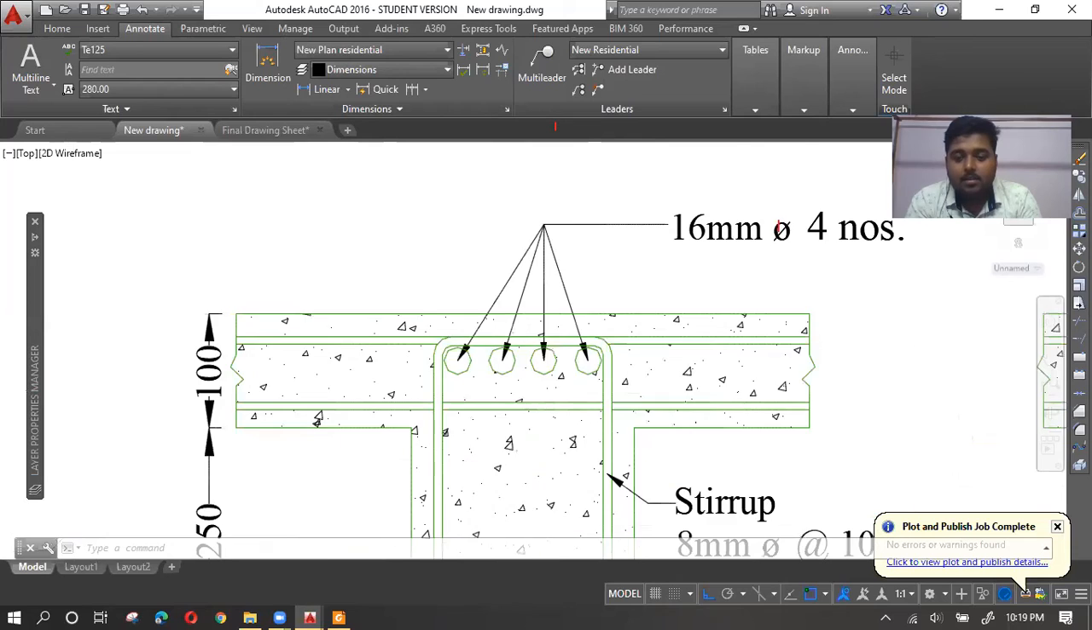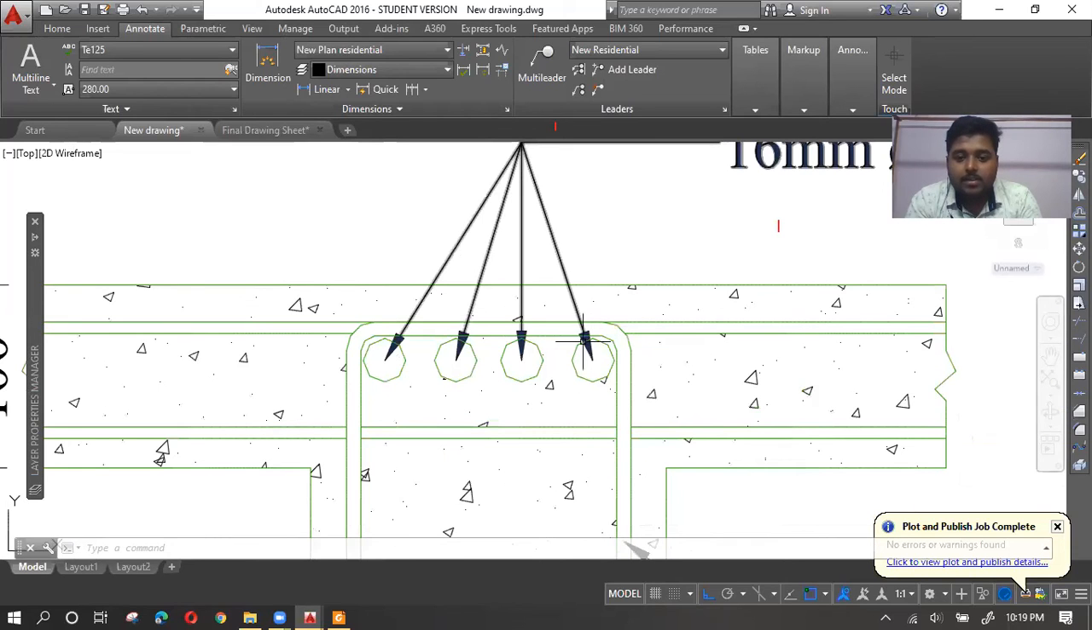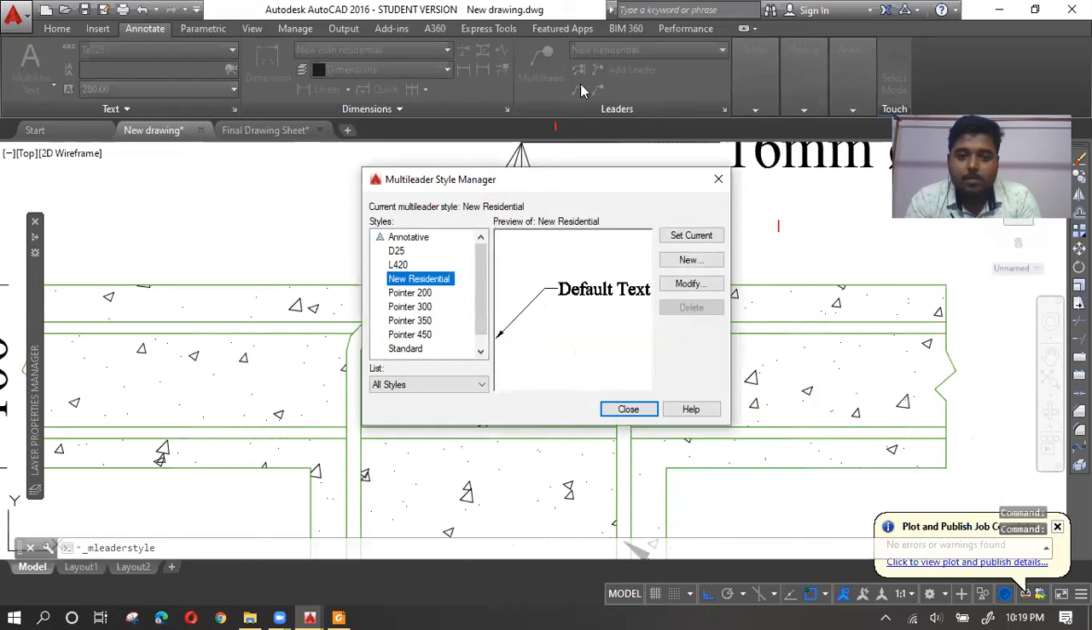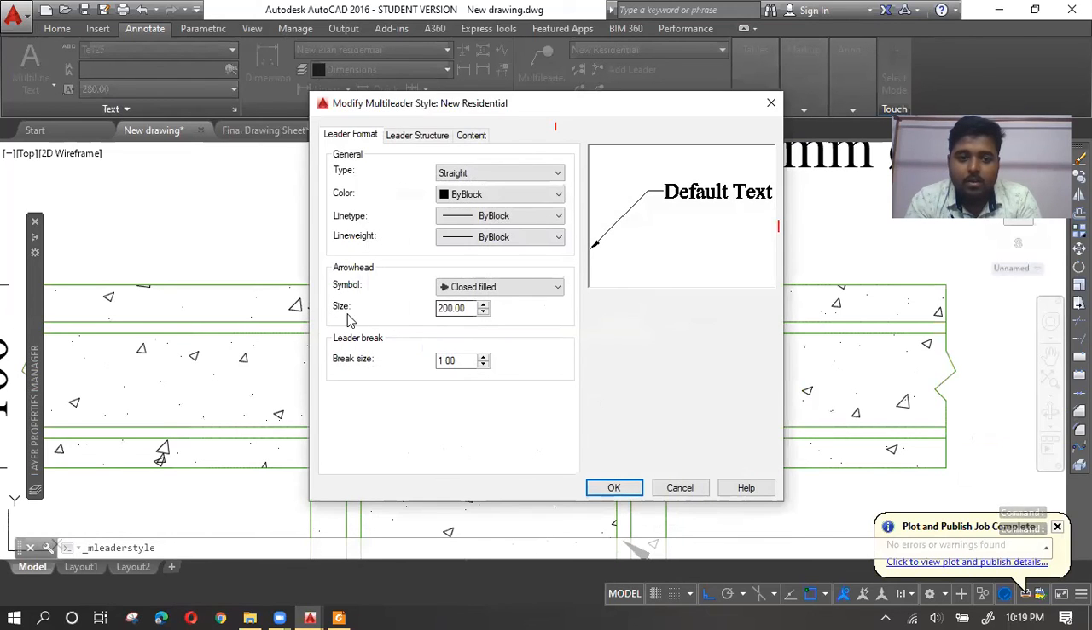So that is the thing. You can also set this arrow size. You know how to set, show that. Just simply go to the leader and click on modify or create a new one. This is the size, arrowhead symbol size. I have kept this as 200. That means I want to show this as 2 millimeters in the actual drawing.